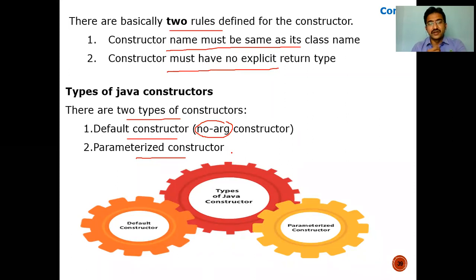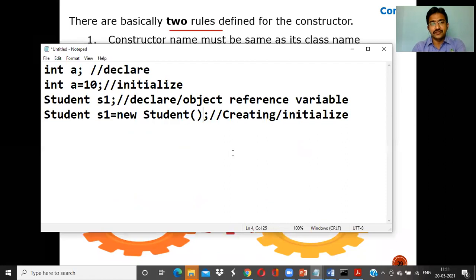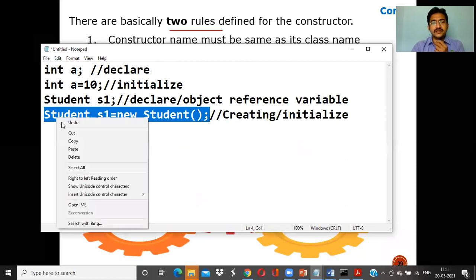In the previous example, what we have discussed here is called a zero parameter, zero argument constructor. Now when you want to pass any parameters here, you can pass like this.